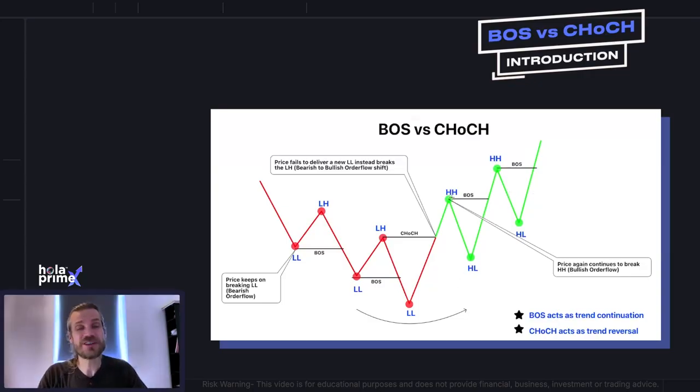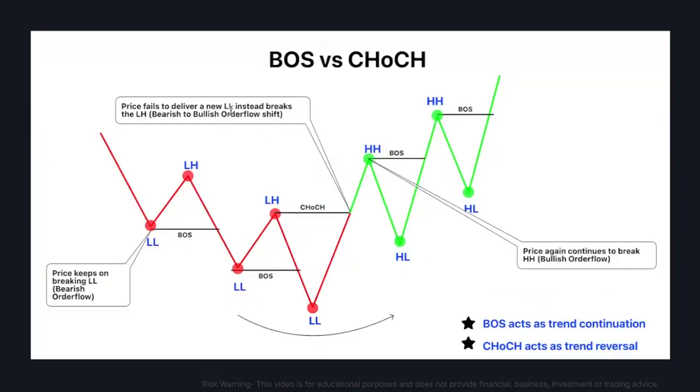Now, a change of character, or CHOCH, is different. This, unlike break of structure, BOS, telegraphs the change in a trend and not the continuation. So when in a downtrend, when the price action of a coin surpasses the previous lower high, breaking the trend, that is a change of character, highlighted by this line here. The first signal that the trend is beginning to change.